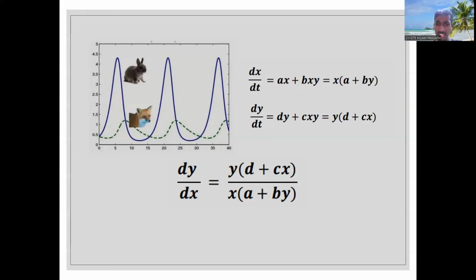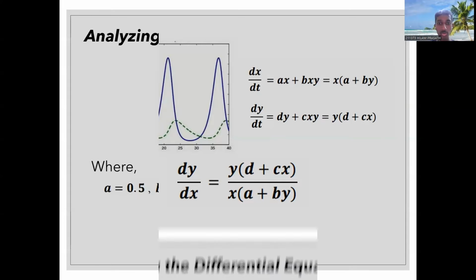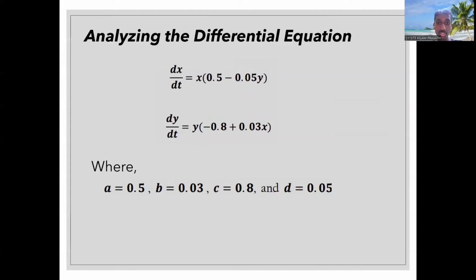And the variables a, b, c, d are all positive, where a and d are growth constants, and b and c are measures of their interaction effect. The term t must be removed from the equation in order to get the system's phase portrait, which I've shown in the equation below. Okay, we come to analyzing the differential equation. So before that, I've shown the equation.